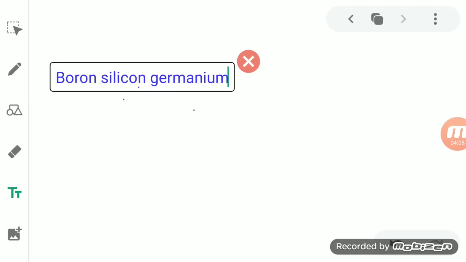Okay, so we have discussed metals, non-metals, the properties of a non-metal, the difference between them, and metalloids.